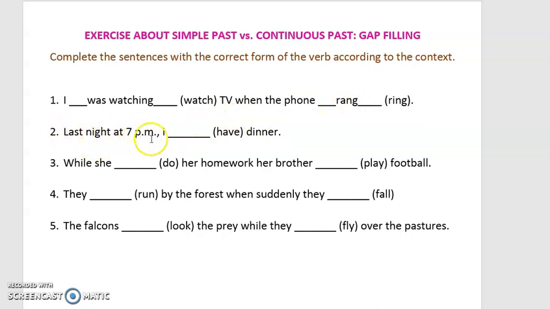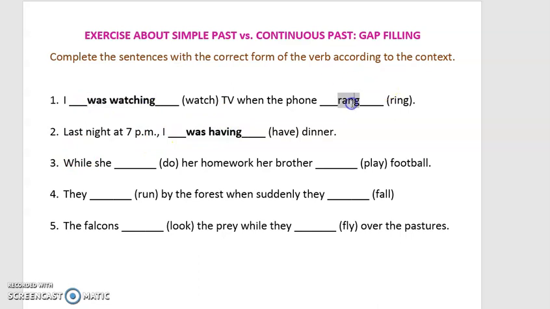Exercise number 2. Last night at 7 p.m. I have dinner. So this is a specific time in the past. So I use continuous past. So I was having dinner. Because they are expressing a specific time. Nice. Let's check this in this way.